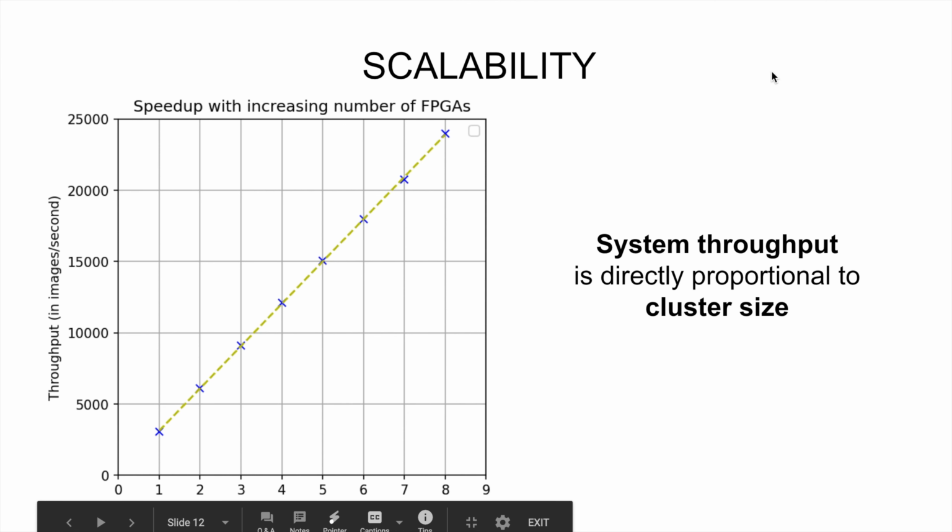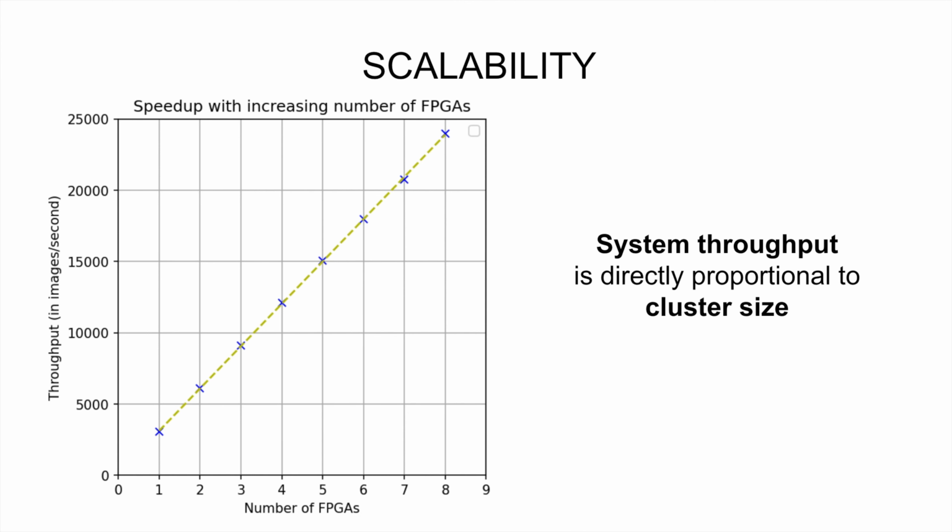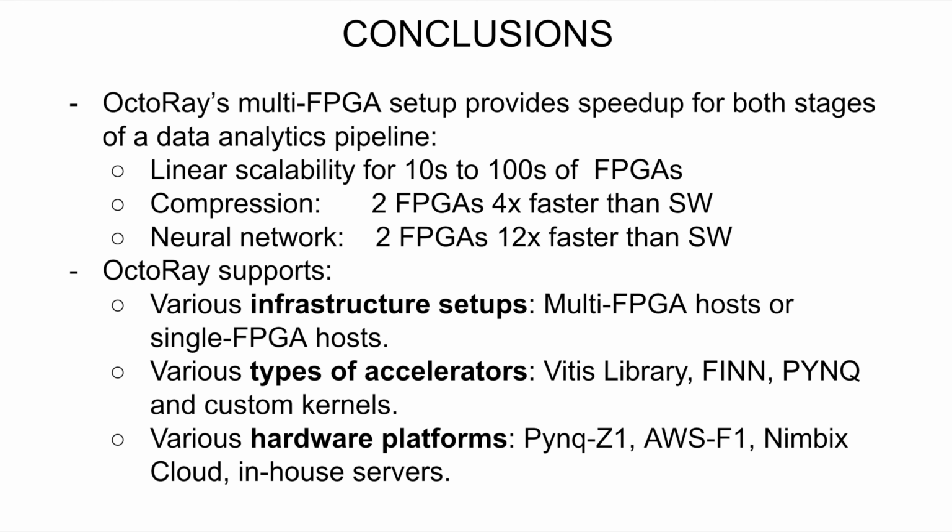By representing our measurements in a plot between cluster size and system throughput, we can clearly see how the system scales with more FPGAs. Doubling the cluster size improves the total throughput by 2 times and so on. In other words, the performance of the system increases proportionately with the size of the FPGA cluster.